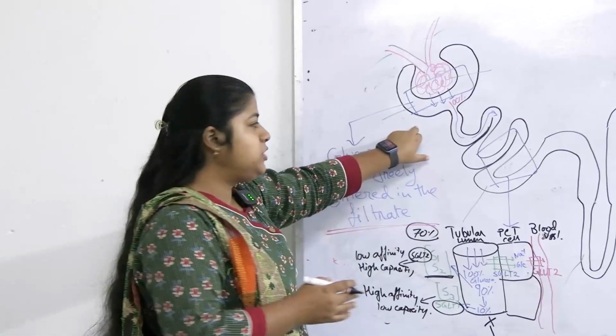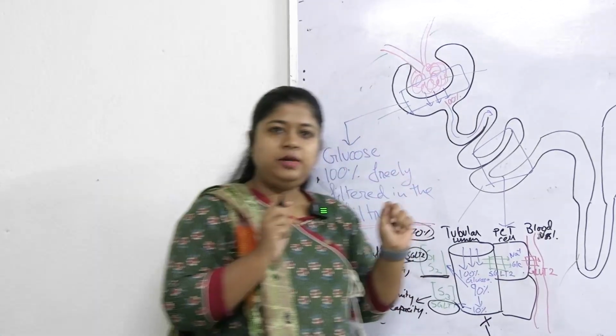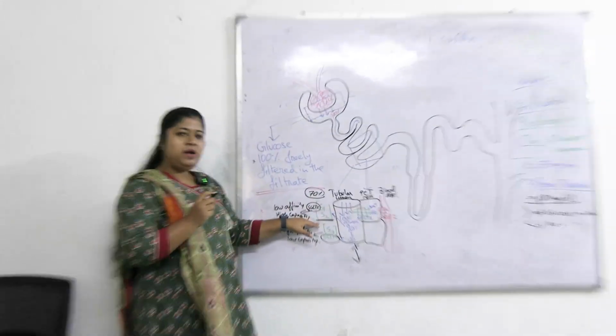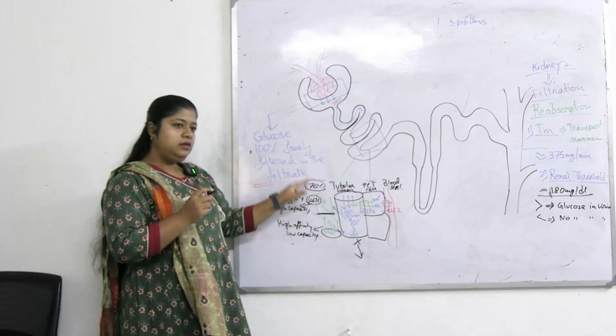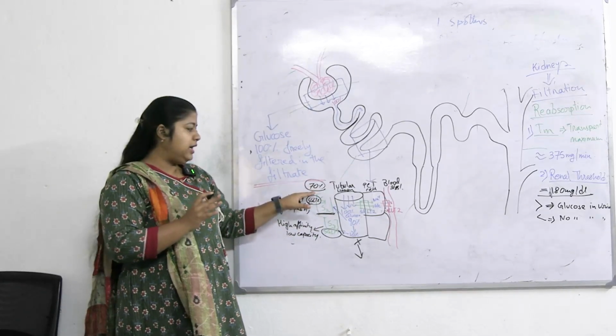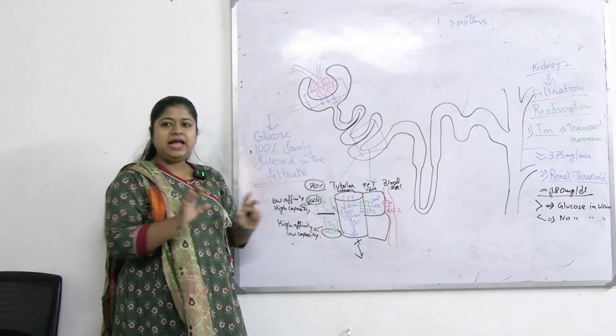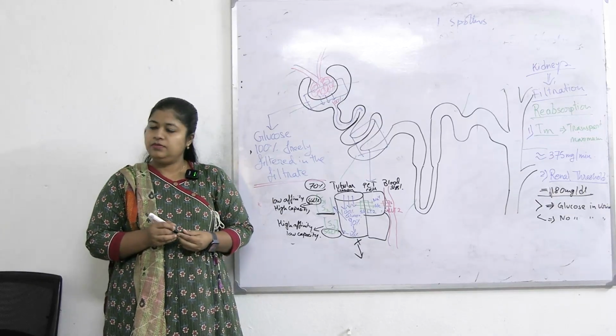That will reduce transport maximum, although the blood glucose level is normal. 100% is getting filtered, so the body should reabsorb all of it, but here the acting transporters are active for 70% only.